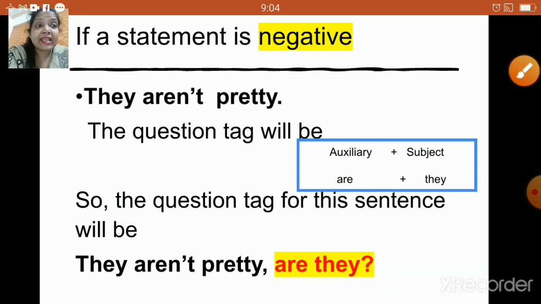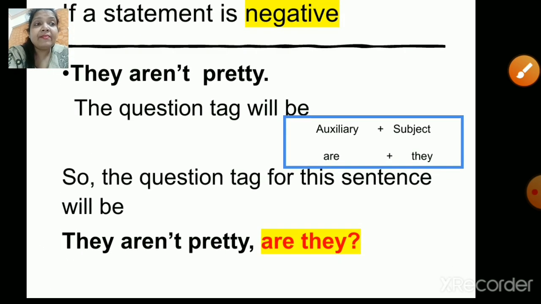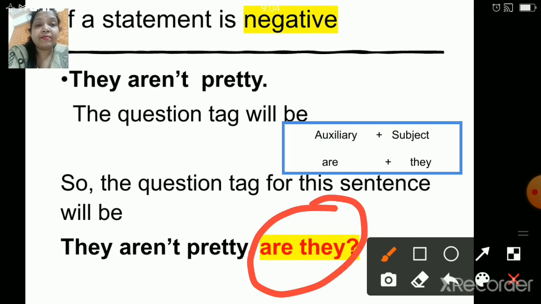So over here the correct answer is they aren't pretty, are they? Right? Okay, yes. So now over here are is going to be the auxiliary verb and they will be the subject. So we are going to add are and they together. So your question tag will be are they, right?